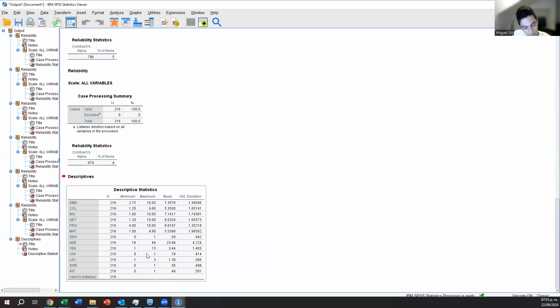University, dummy variable, so you interpret that 78% are from Jönköping University. The rest, not from there. The level of studies is 1.38. This is interesting also to discuss because now we cannot interpret that the average is 1.3. It only tells you that most of the people are on the bachelor level, because we cannot really interpret that as like bachelor and a little bit more. No, it's not like that.